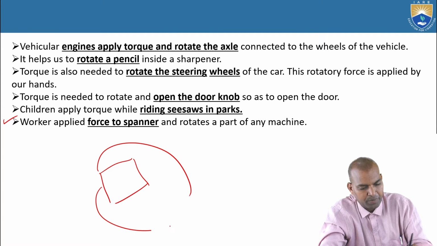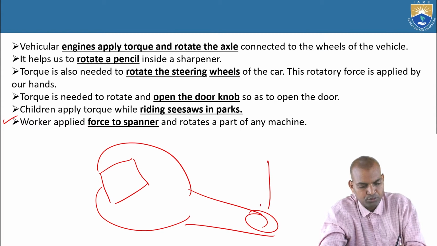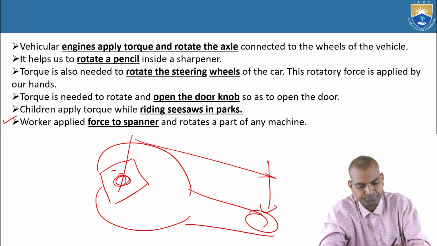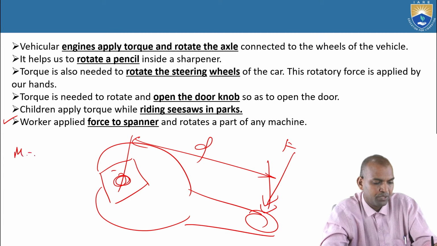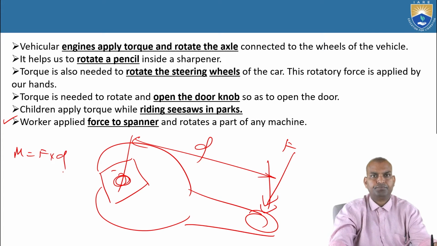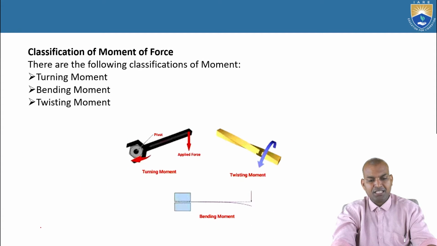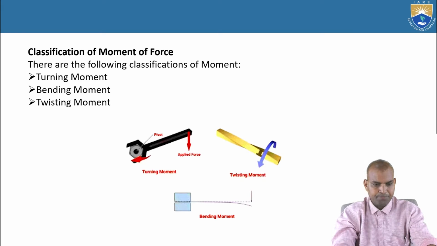In the spanner you apply the force, you tighten the nut. So the distance, F into D, this is the moment. Moment M equal to F times D. So these are the examples of the torque or the moment principle.